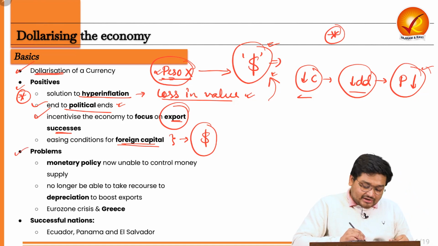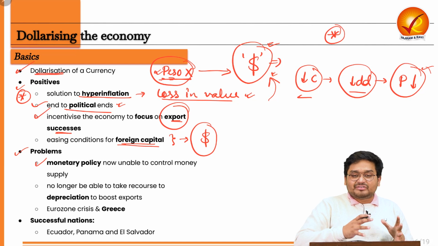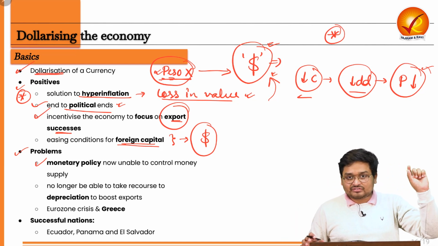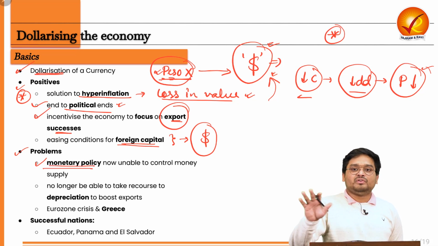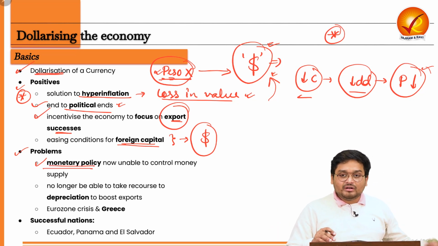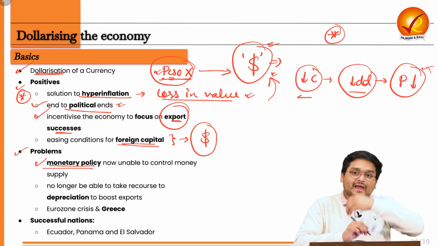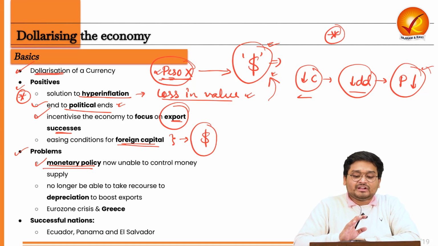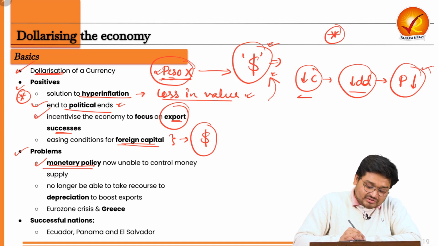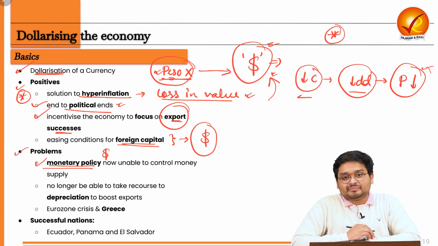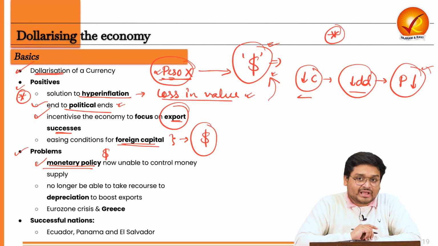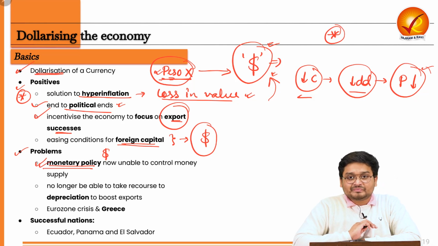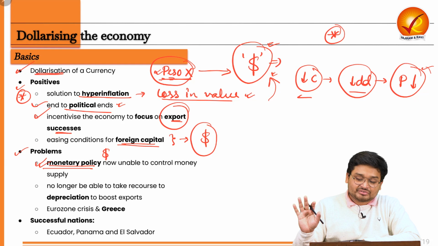The problem is that when a country is fixing the dollar as its currency, it is saying that it no longer has monetary policy power. Their central bank will not be able to operate in a free manner, because the dollar is not their own currency. That is the US's currency, and the US Fed is able to control that, not that particular country. So monetary policy is totally lost.